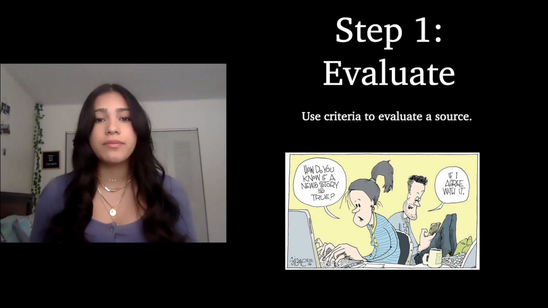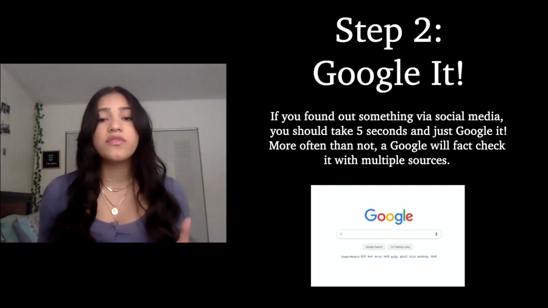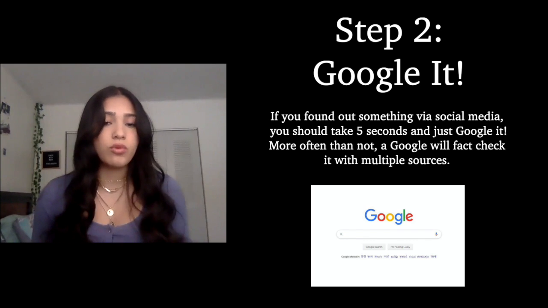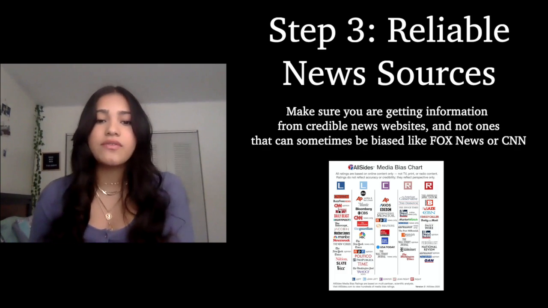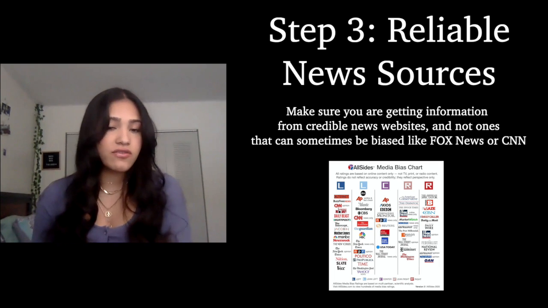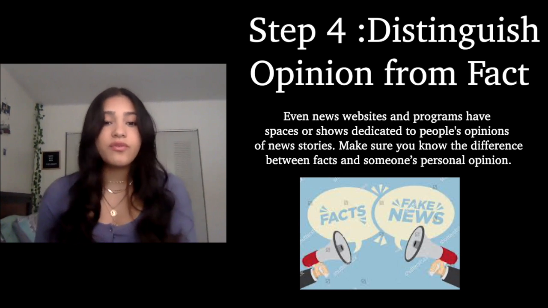Step 1, evaluate. Use criteria to evaluate a source. Step 2, Google it. If you found something via social media, you should take 5 seconds and just Google it. More often than not, a Google search will fact check it with multiple sources. Step 3, reliable news sources. Make sure you're getting information from credible news websites, and not ones that can sometimes be biased, like Fox News or CNN.